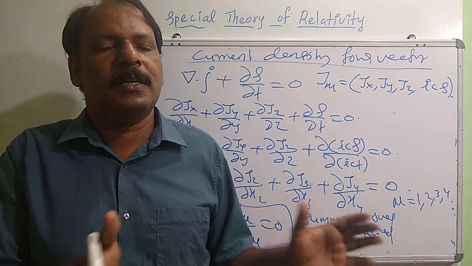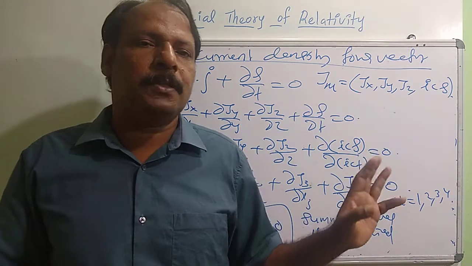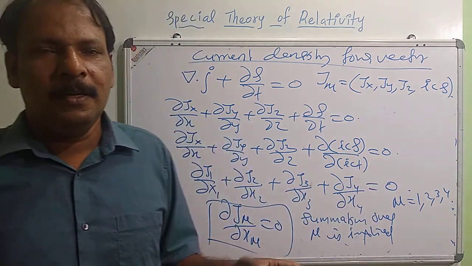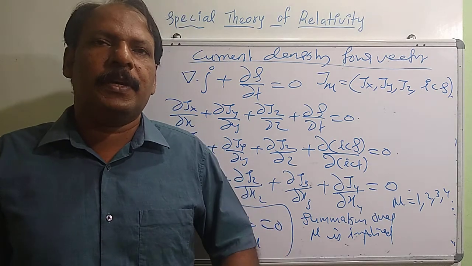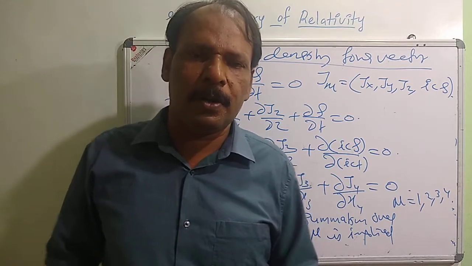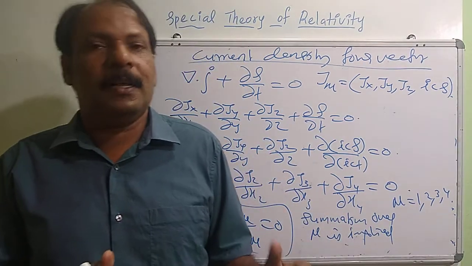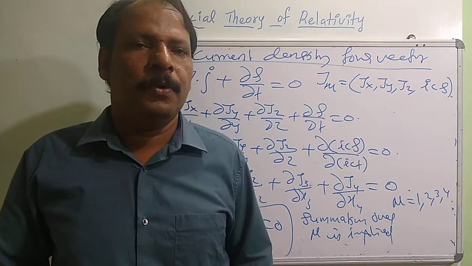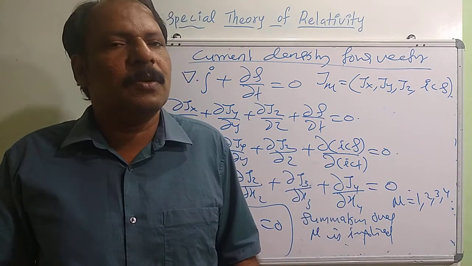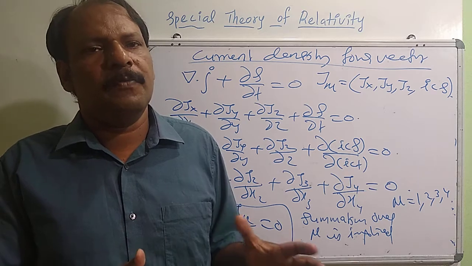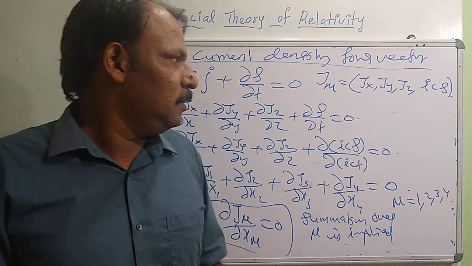Instead, we are taking 3 space coordinates and 1 time coordinate. Like that, when we deal with the momentum 4-vector, instead of taking momentum and energy as independent quantities, we are taking energy as the 4th component of the momentum-energy 4-vector. So these quantities are combined and we have a more generalized theory.